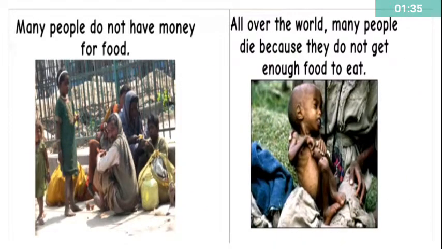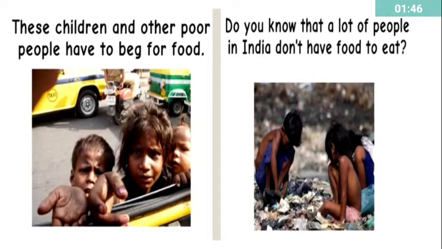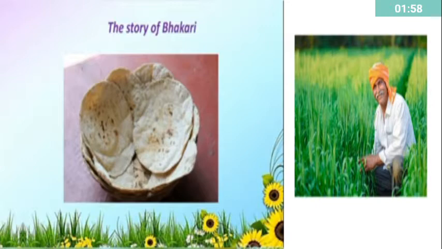Many people do not have money for food. All over the world, many people die because they do not get enough food to eat. These children and other poor people have to beg for food. Do you know that a lot of people in India don't have food to eat? So students, why should we waste any good thing? We should not waste any food. And let me tell you the story of a bhakri.